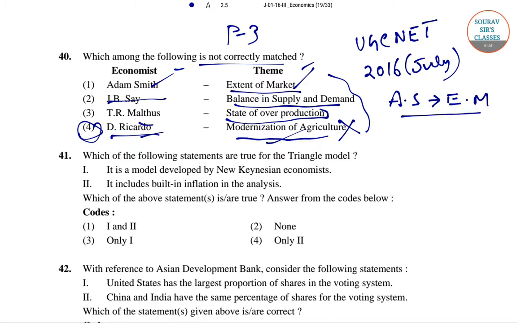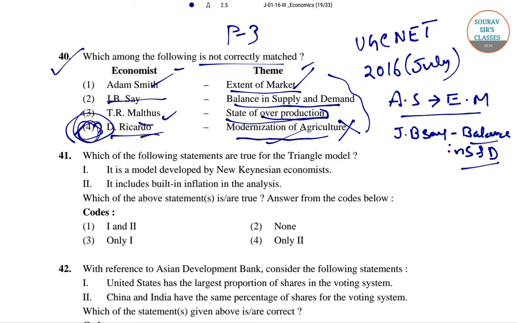Then J.B. Say gave balance in supply and demand, and Malthus gave the state of overproduction. Finally, option 4 is D: Ricardo gave modernization of agriculture. So we know option 4 is not the right answer for question number 40.